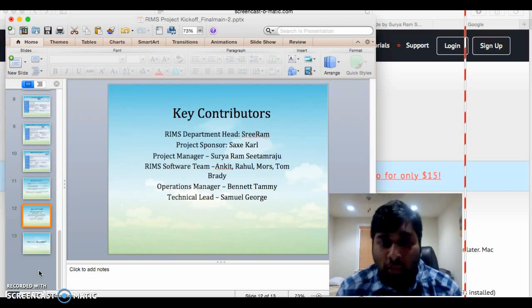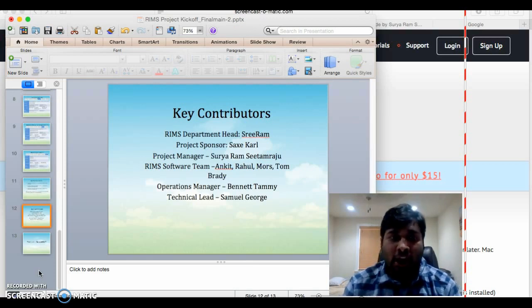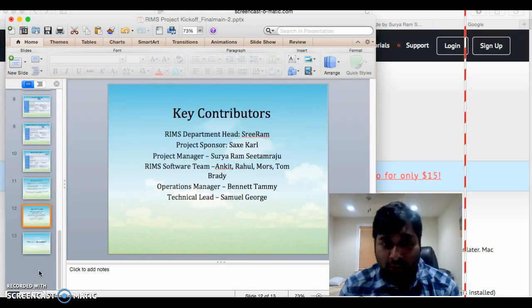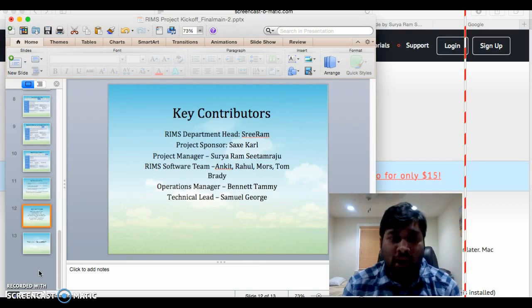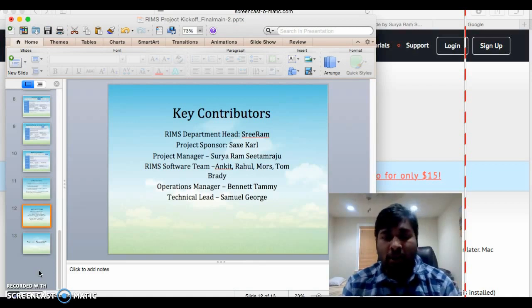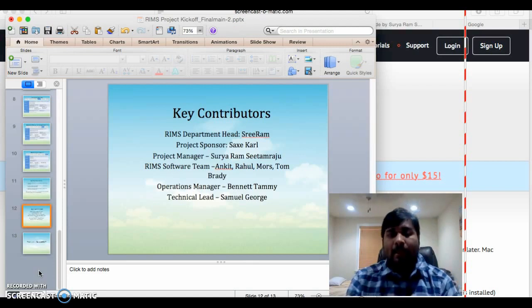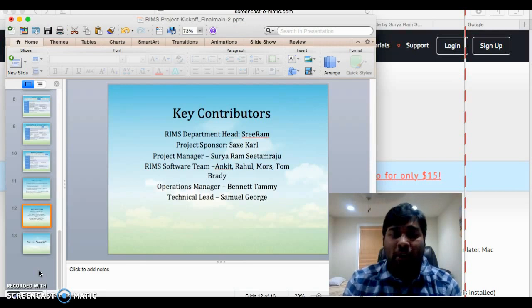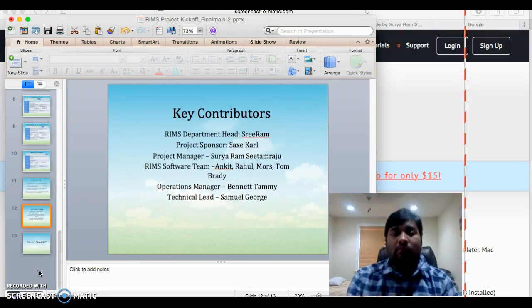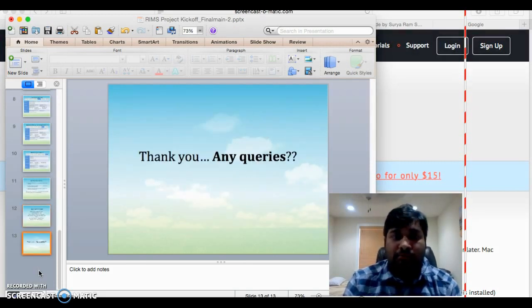The main key contributors for this team are Sriram, whom I have mentioned before; the project sponsor, Saks Call; and the project manager, me, Suryaram Sitamraju. We have the RIM software team, Ankit Rahul and Tom Brady, operations manager Bennett Tammy, and technical lead Samuel George. This is all about the RIMS project, which we have implemented as part of the Microsoft project. Thank you. Any queries?